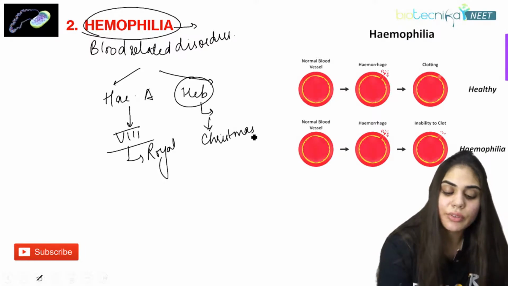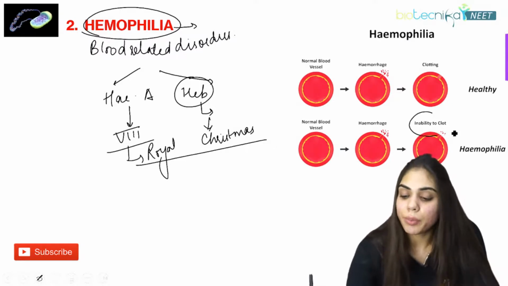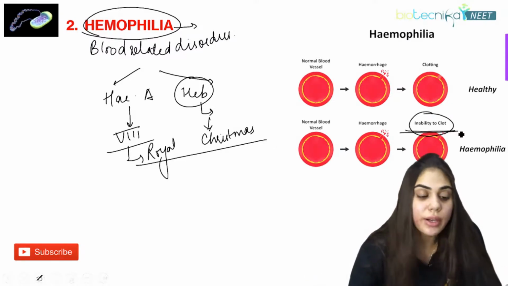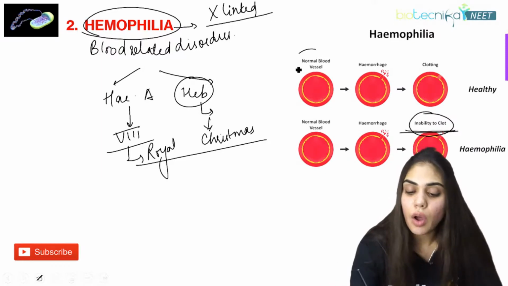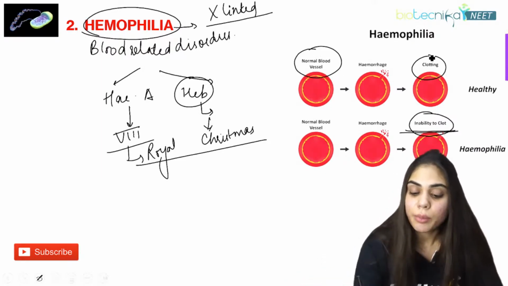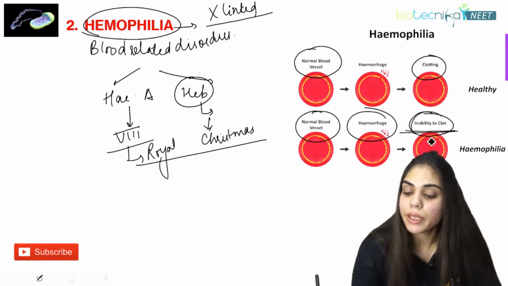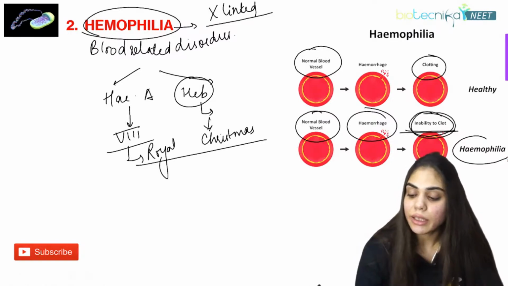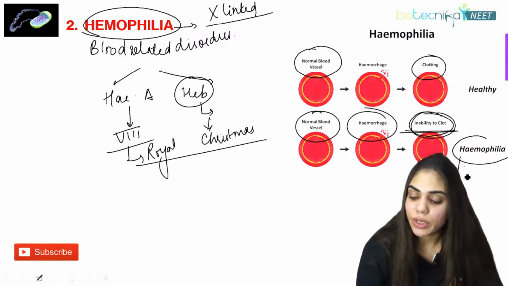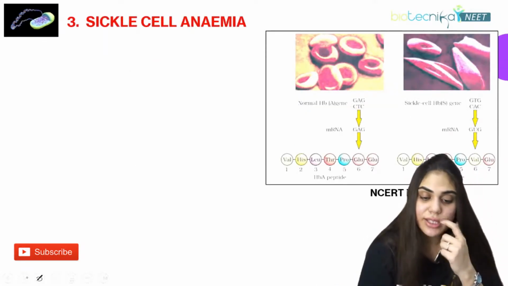So when these clotting factors are absent in a body, it will not be able to clot the blood properly, and that's what is known as hemophilia. Hemophilia, again, is an X-linked recessive disease. Here you can see normal blood vessel clotting is happening, but if hemorrhage is happening, it will be unable to clot the blood. Why? Because of hemophilia. They are lacking clotting factor 8 as well as 9.